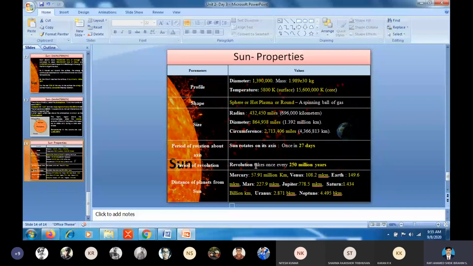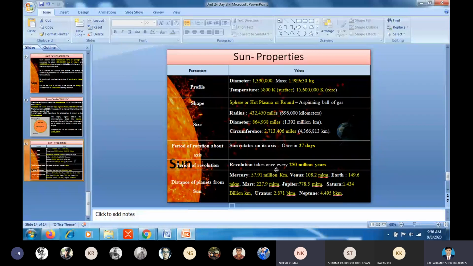It's predicted from earlier principles that the revolution takes place once every 250 million years, but it doesn't happen. If it happened, then a complete collapse would take place in the universe.